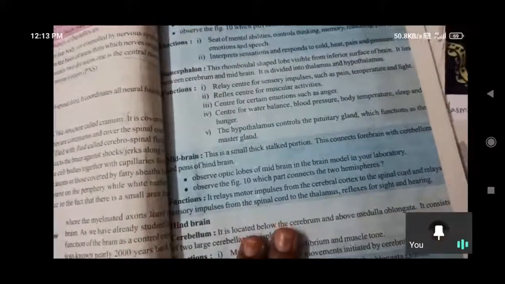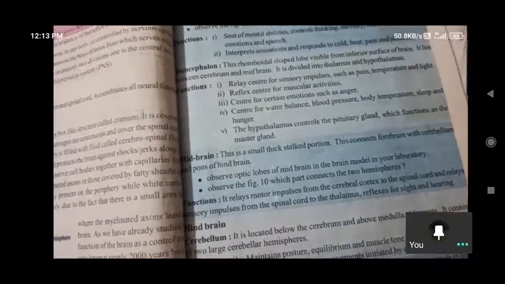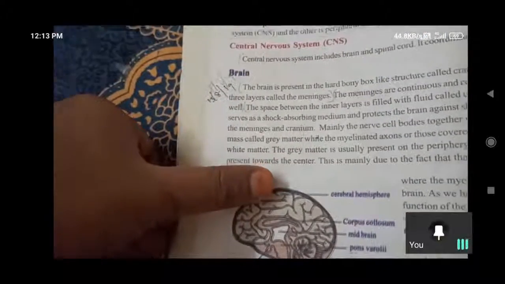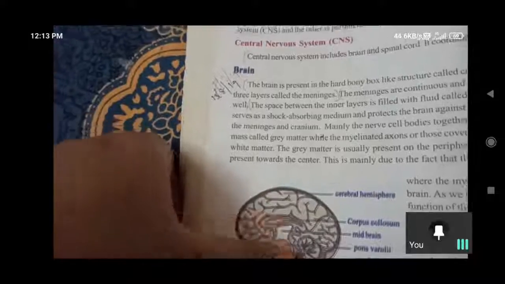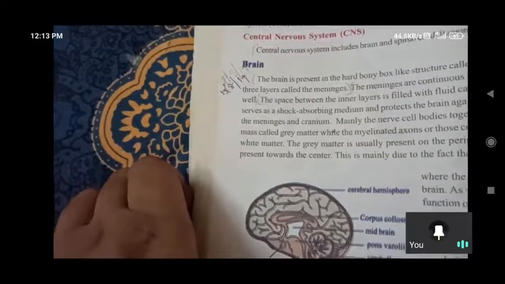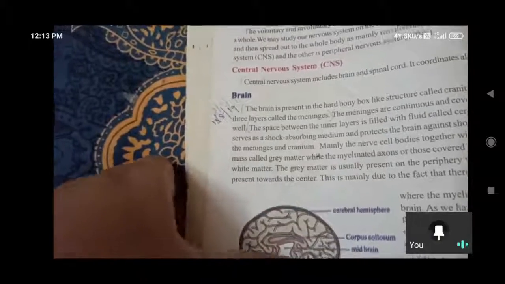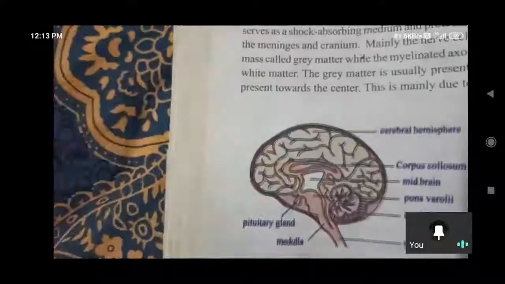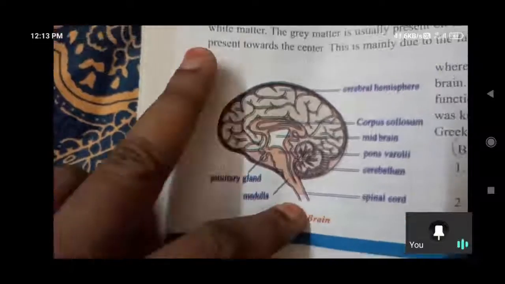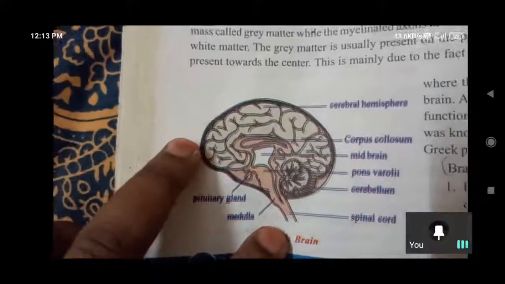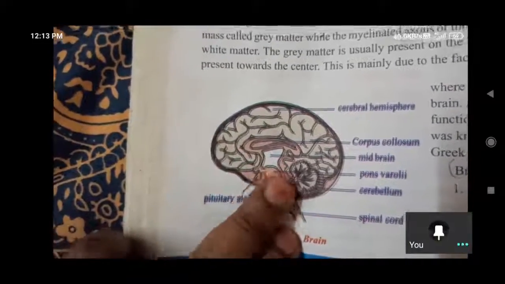Also its function is to pass electrical impulses from the spinal cord to the thalamus, which exists in the forebrain diencephalon. So in this pathway the midbrain lies in between.